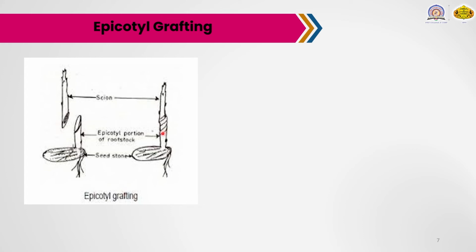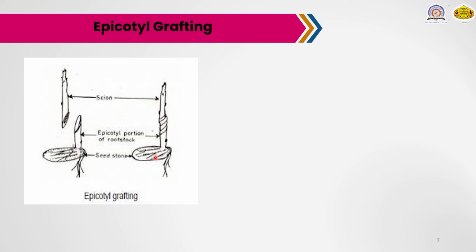In about 3 weeks, the scion starts sprouting. After that, the grafted seedling is planted in polythene bags, keeping the graft union above the soil level and without damaging the stone portion. These stone portions in the grafting are also called the epicotyl portions of these plants.